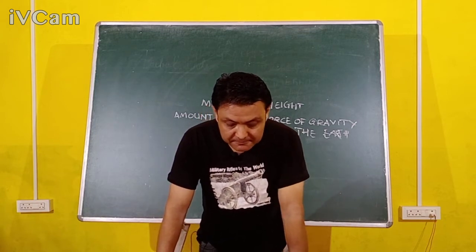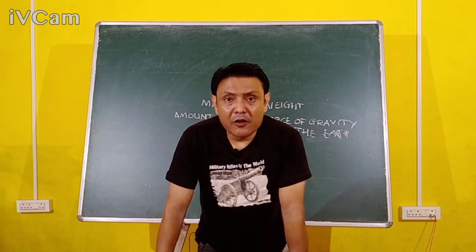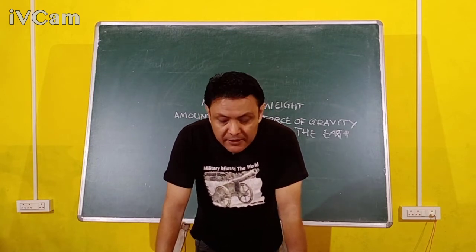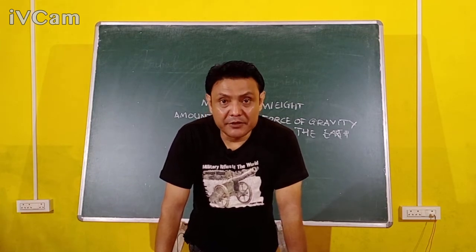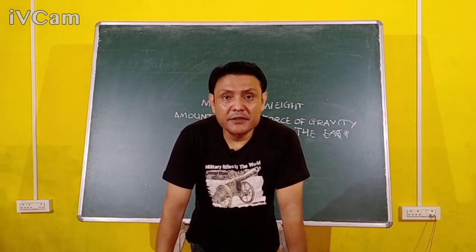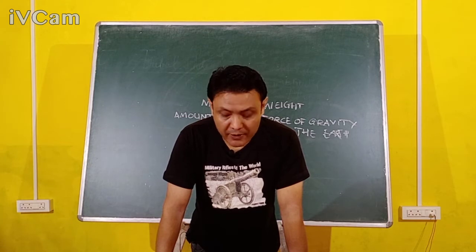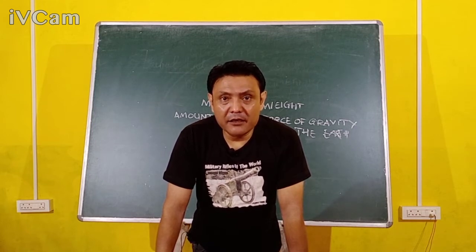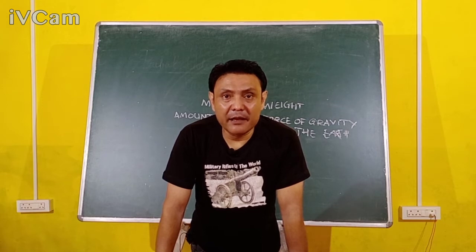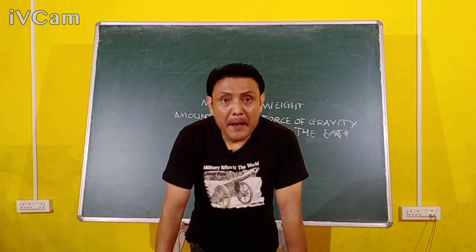Now, composition of matter. When we talk about the composition of matter, matter is made up of very tiny particles called atoms. We have already done atoms in the last chapter. For your revision, I would like to repeat it. An atom is the smallest particle of an element that takes part in a chemical reaction. So that is an atom.